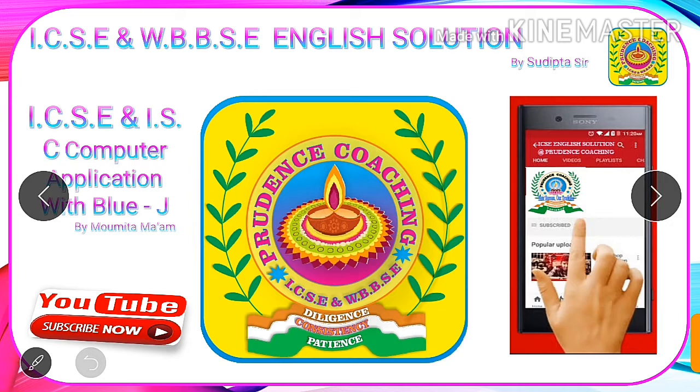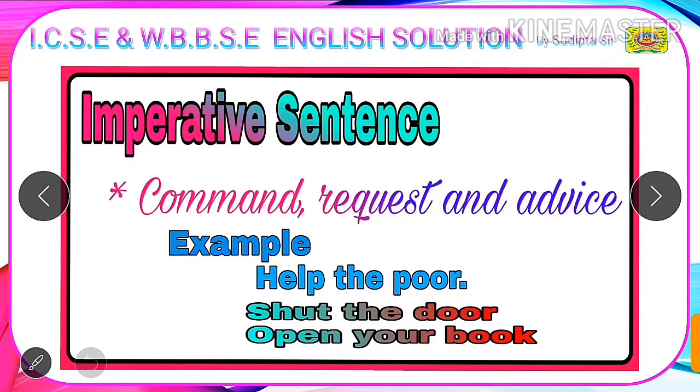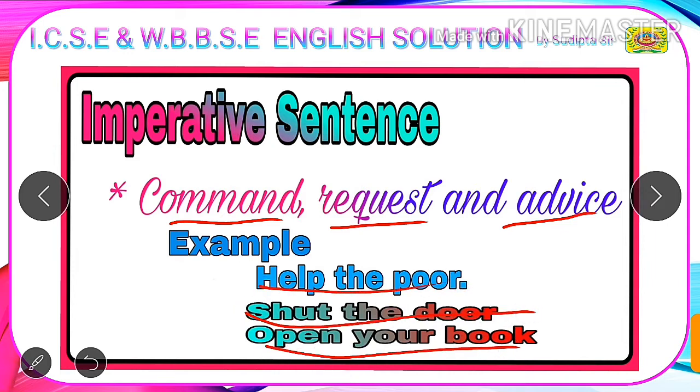So students, let's start. My dear students, before learning how to change an imperative sentence in active to its passive, we will learn what an imperative sentence is. An imperative sentence is a command or a request or an advice. For example, help the poor, shut the door, open your book. These are all imperative sentences.